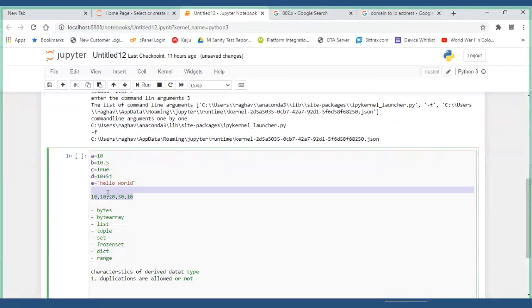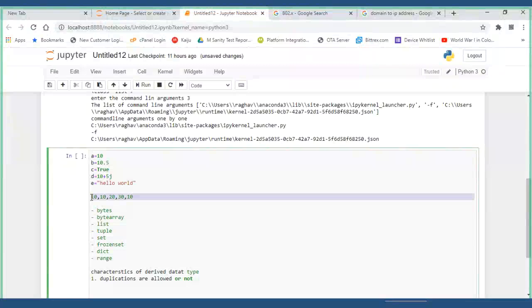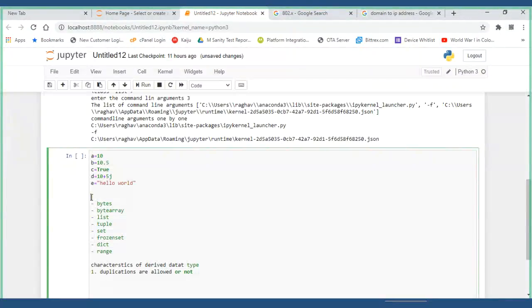As I said, you can have one or more different types of data. It can be an integer, a float, or a tuple or anything.